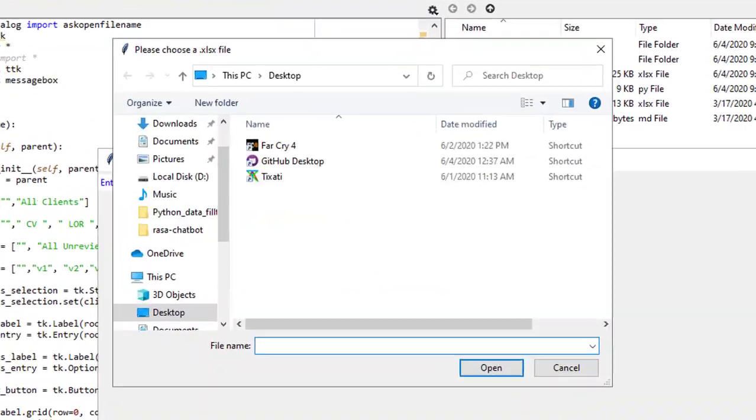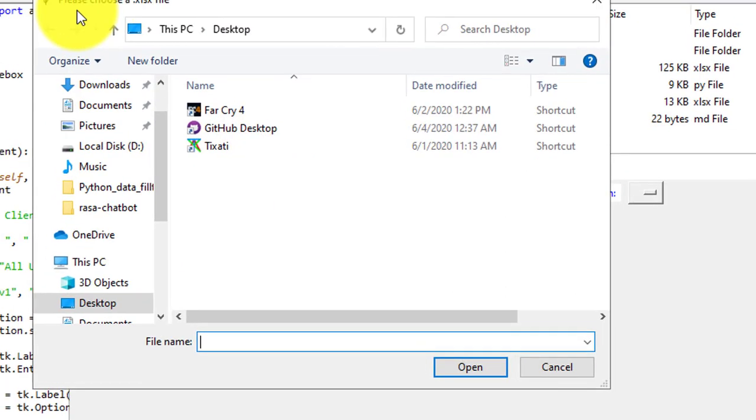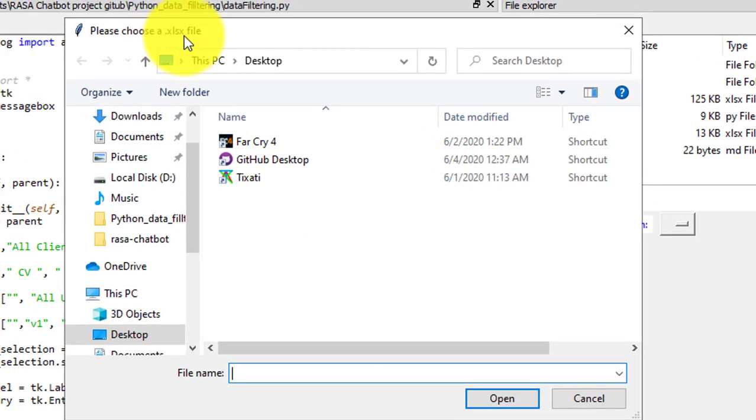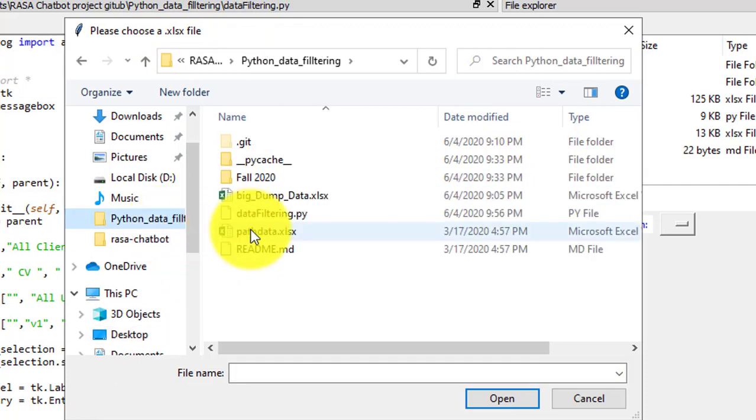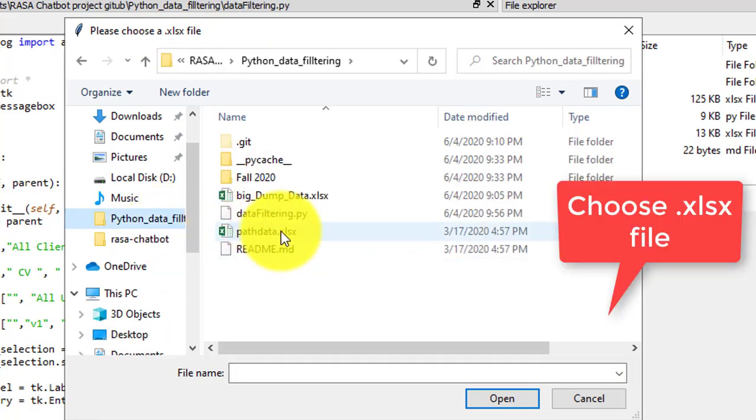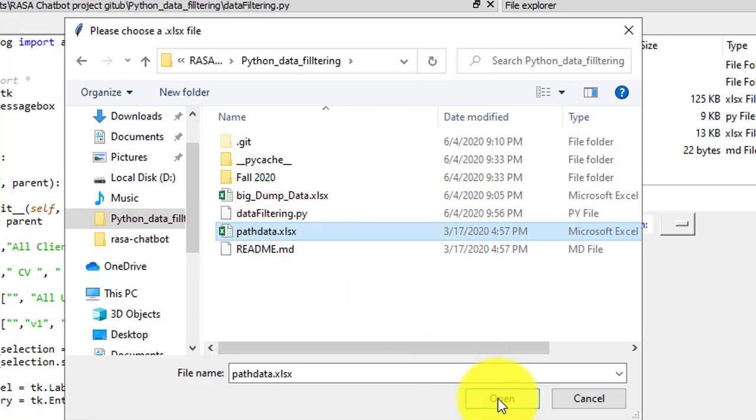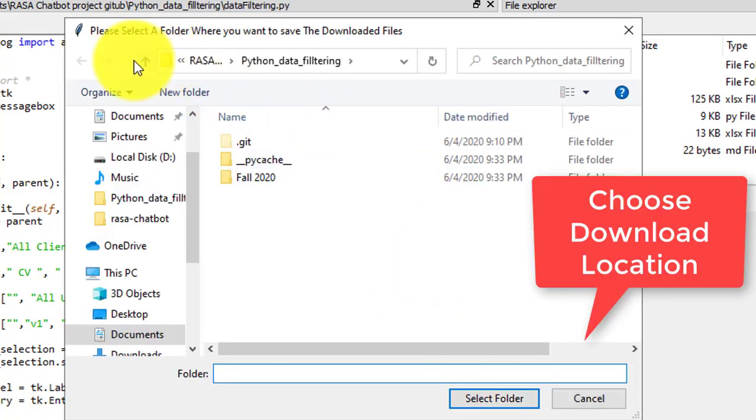When you run it, the app will ask you to choose an XML file. So we have to choose that. I will take this Python data file. Then it says, please select a folder where you want to save the download files. After sorting and filtering your data, it asks where you want to store your new data.